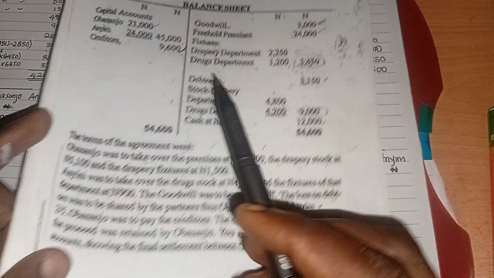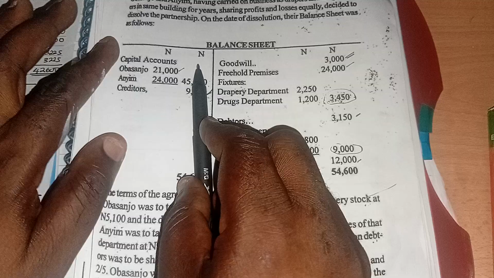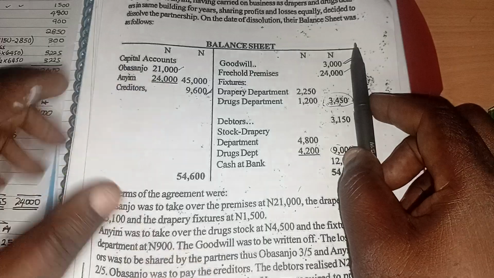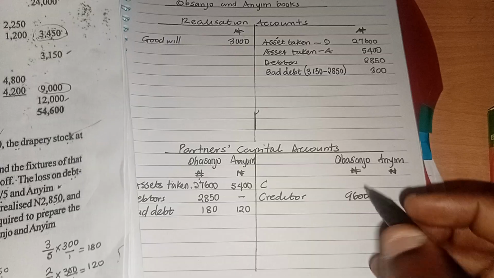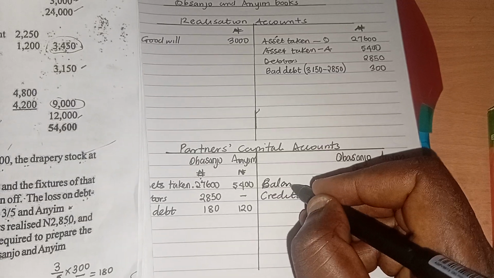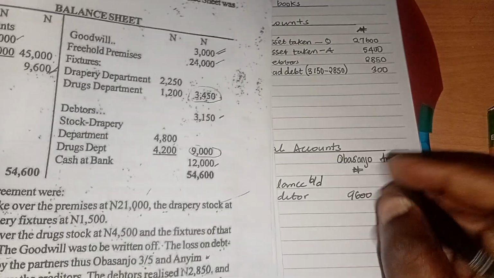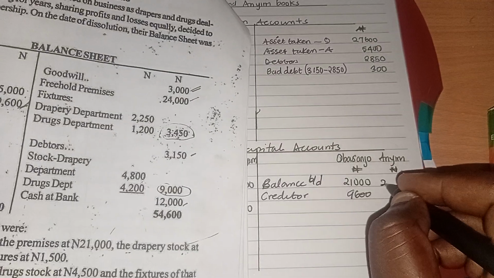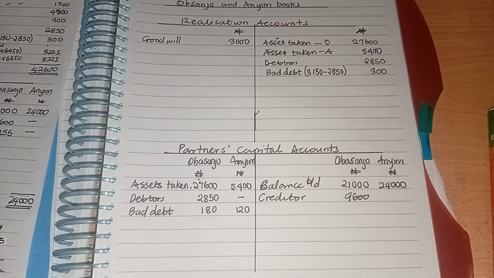So the next thing is to go to the capital side of the balance sheet, or you go to the asset side of the balance sheet. So you pick this figure one after the other. This is capital account. So you come here, you write balance. That's why I said you should always leave a line for the capital balance brought down. All right, you pick the figure one after 21,000, and this is 24,000. Okay, class.